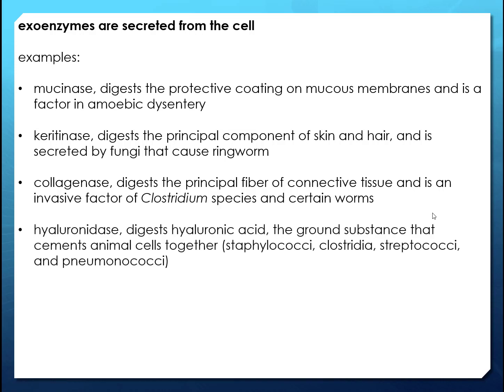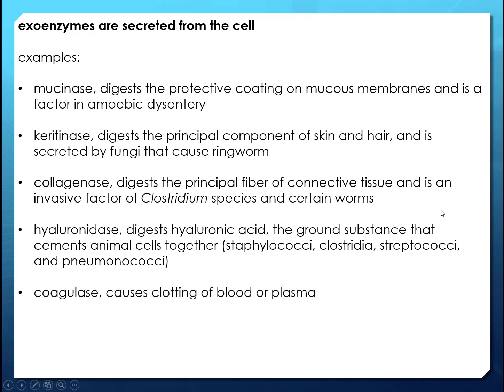Next one's hyaluronidase. If you've paid attention to the super fancy, expensive night creams that are supposed to prevent wrinkles, they often say, now with hyaluronic acid. That's because hyaluronic acid is a substance that cements our cells together, and so it's associated with healthy, youthful skin. So if this organism has hyaluronidase, it's an enzyme that's going to break that apart. It's going to break apart the mortar between our cells and work its way in. So think about staph, which causes staph infections, and some of these other guys which can invade through that portal.